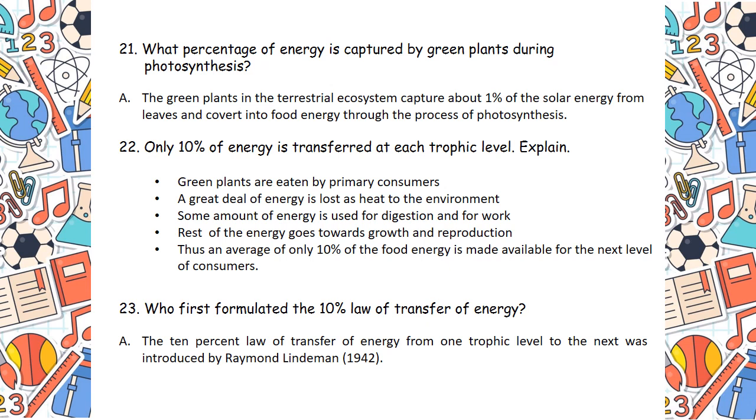Now question number 23. Who first formulated this 10% law of transfer of energy? The name given is Raymond Lindeman. Raymond, you have heard the name in shootings and shortings. From that you can remember the name Raymond Lindeman. He was an American ecologist. But the most unfortunate thing is he died at the age of 27 due to cirrhosis of the liver. Oh my God.